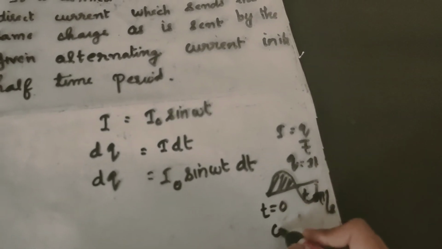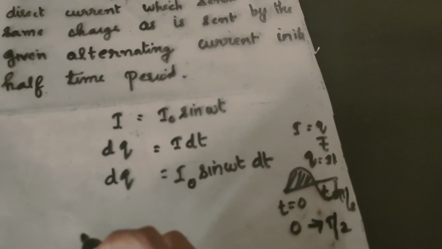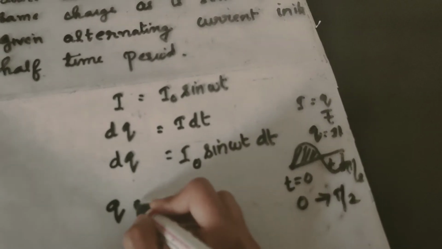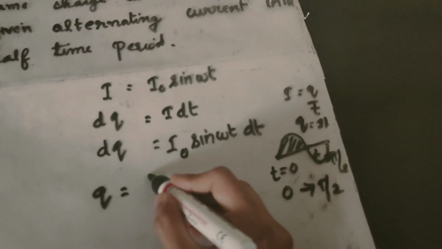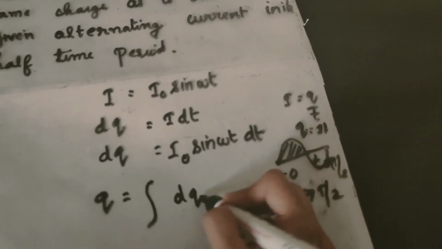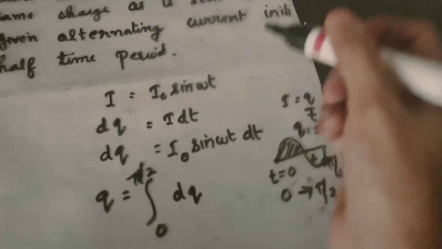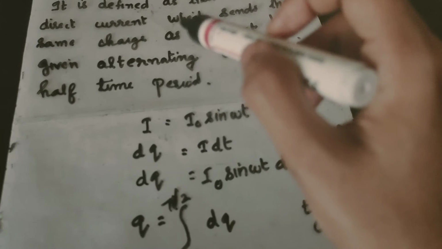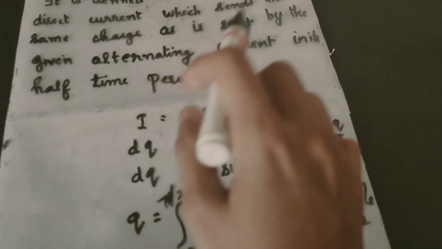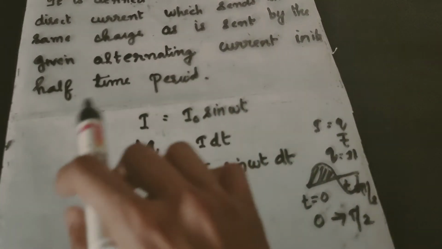Let us find the total charge q by the method of integration. It is equal to integral dq from 0 to t half, because we have already defined this average value as the same charge as is sent by the given alternating current in its half time period.